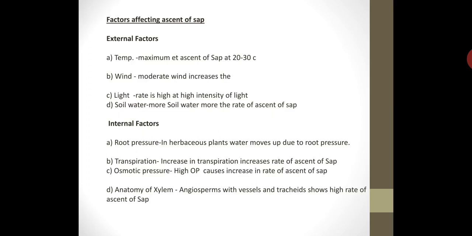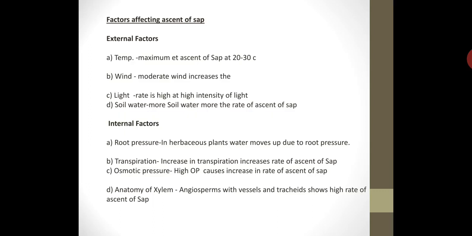And fourth, an internal factor, that is anatomy of xylem. Xylem, we know, consists of elements: xylem vessels, tracheids, parenchyma, sclerenchyma, et cetera. In lower plants like pteridophytes and gymnosperms, there is absence of vessels. While in angiosperms, there is presence of vessels plus tracheids. So angiospermic xylem is more complex.